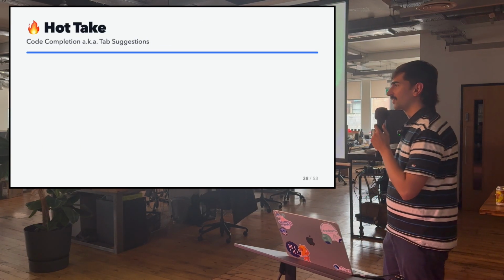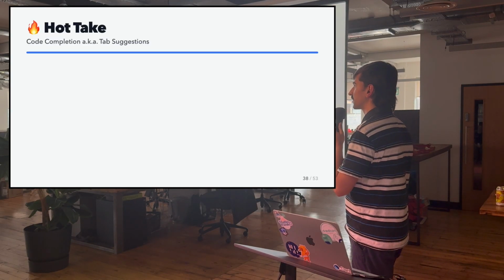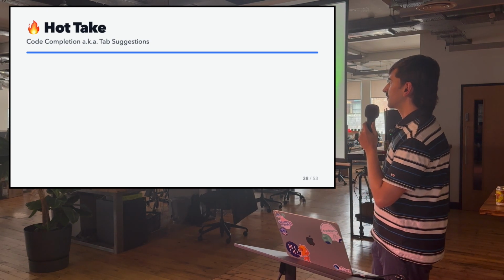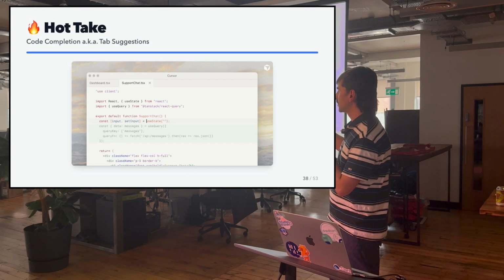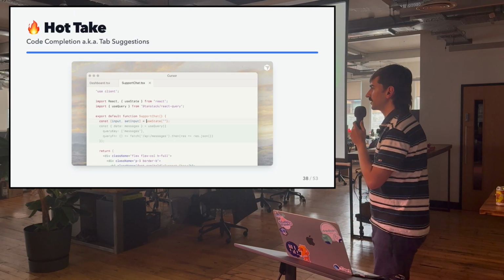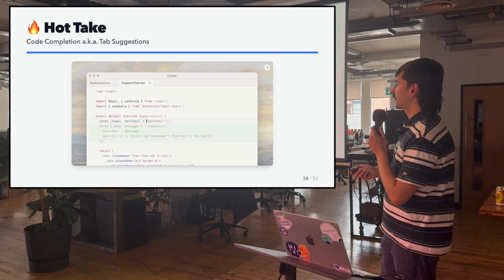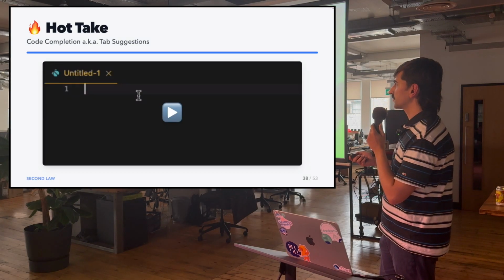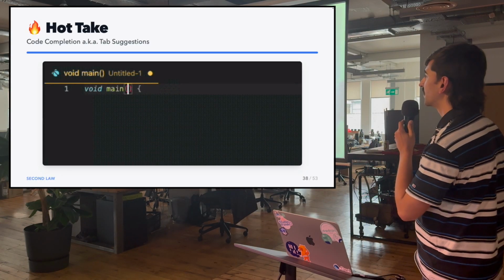And then another hot take that I have is that when I am thinking about a problem, I need time to reflect. However, there is this feature in IDEs that's enabled by default. Let's talk about the feature first. It's something when you move your cursor around, it will try to predict what you're trying to type next. And I think this is very inefficient because your intention, your orders are not explicit here. And when you're planning a big task, it's probably going to get in the way of what you're trying to achieve. And let's show a demo. This is a bit painful to watch, so viewer discretion is advised.